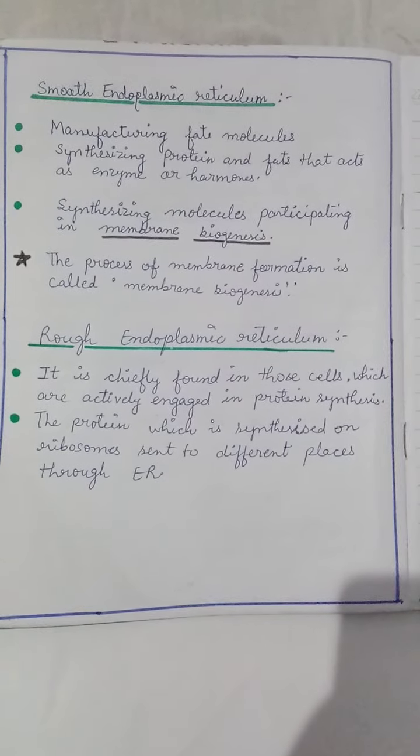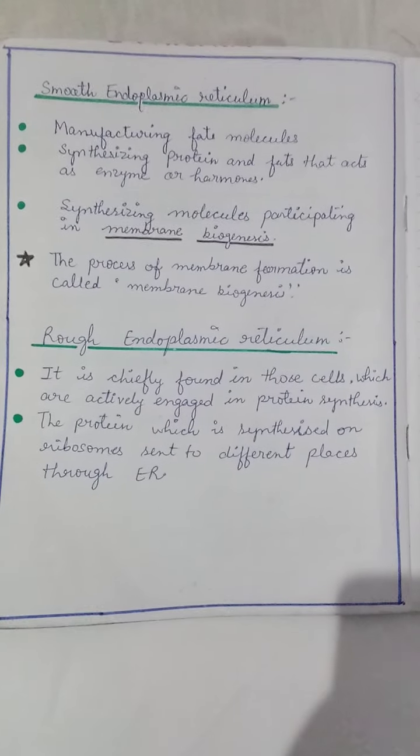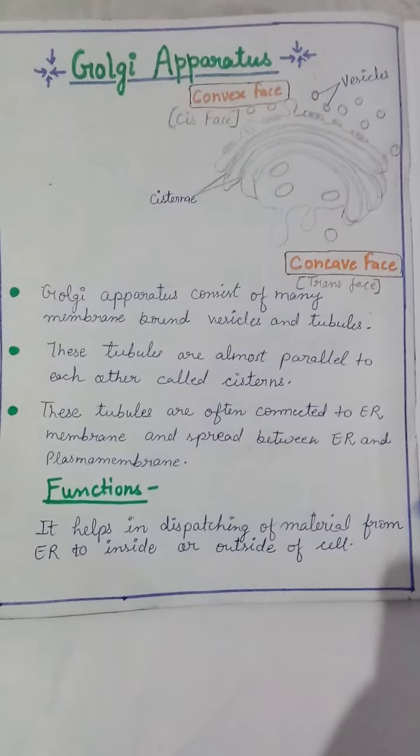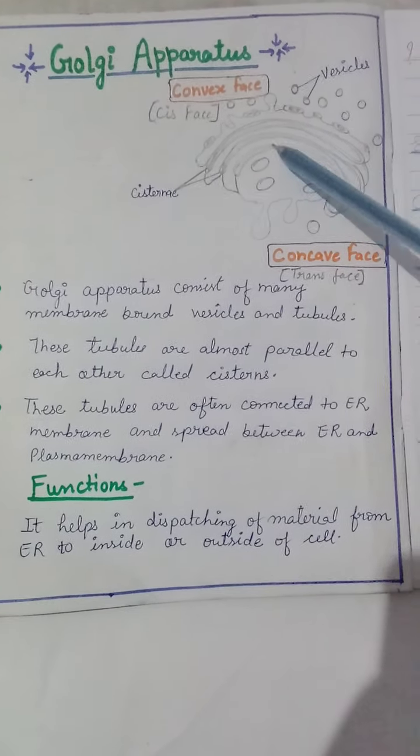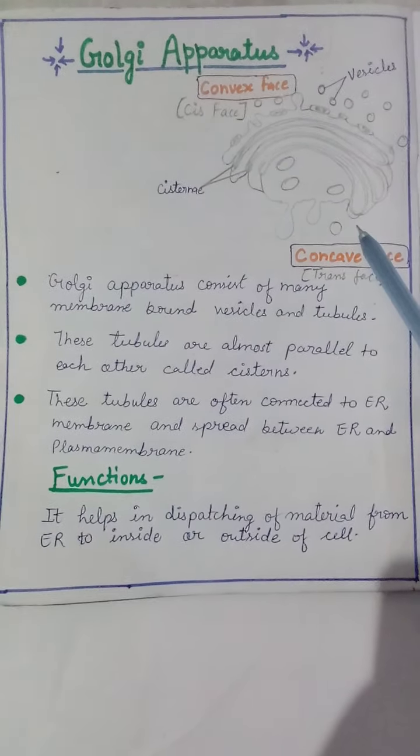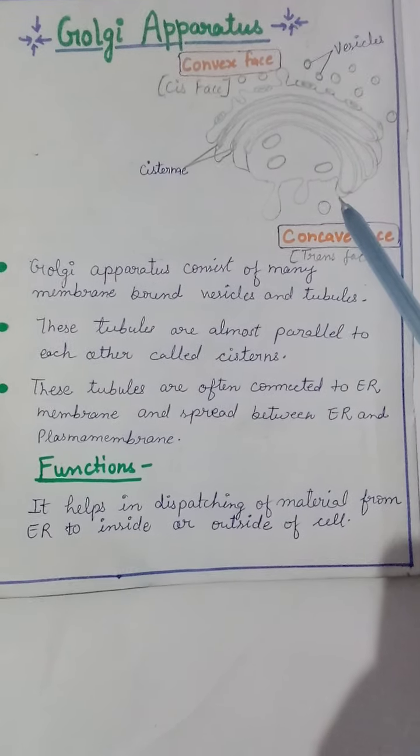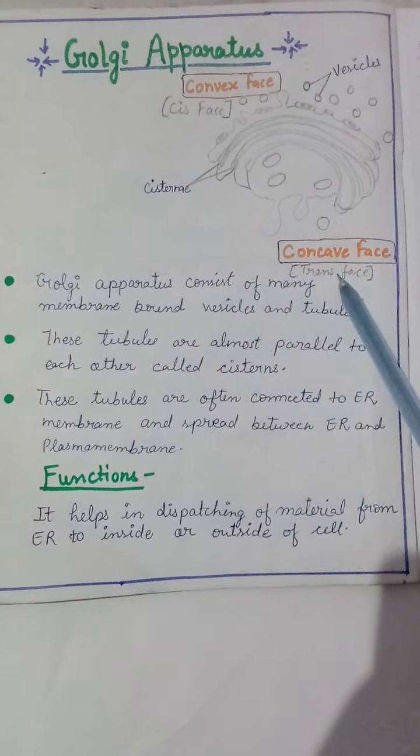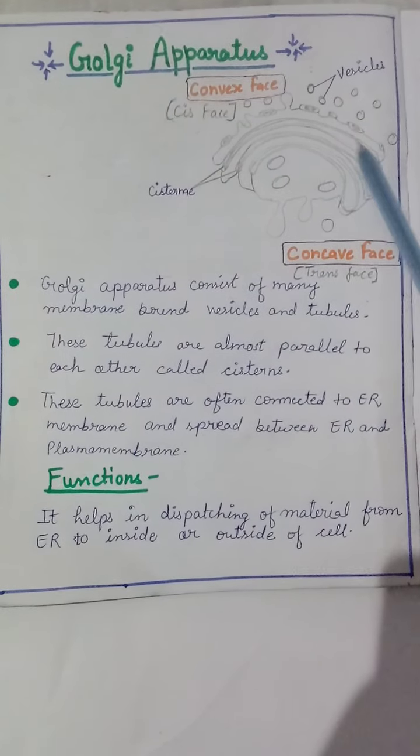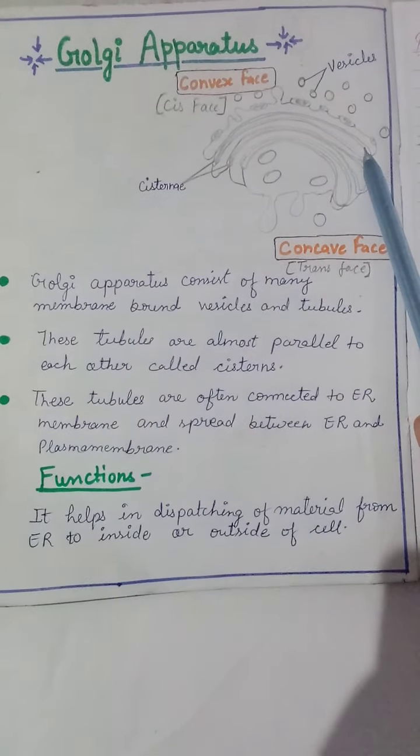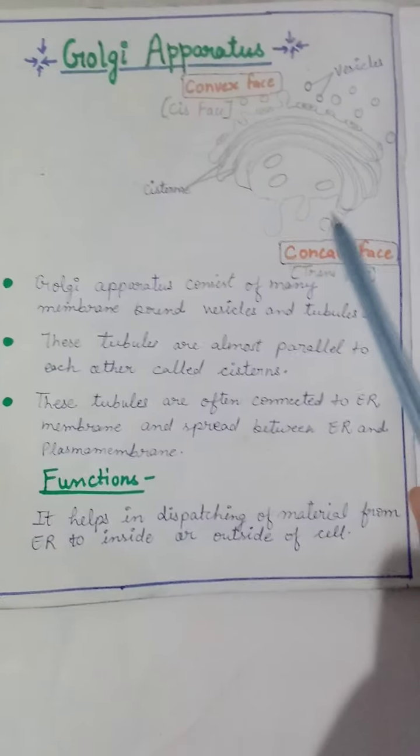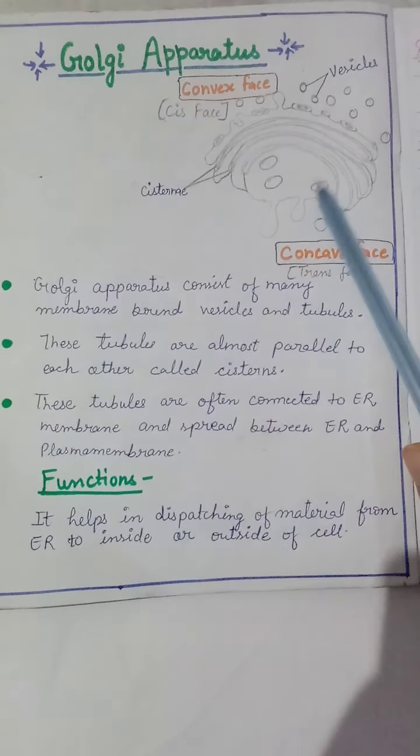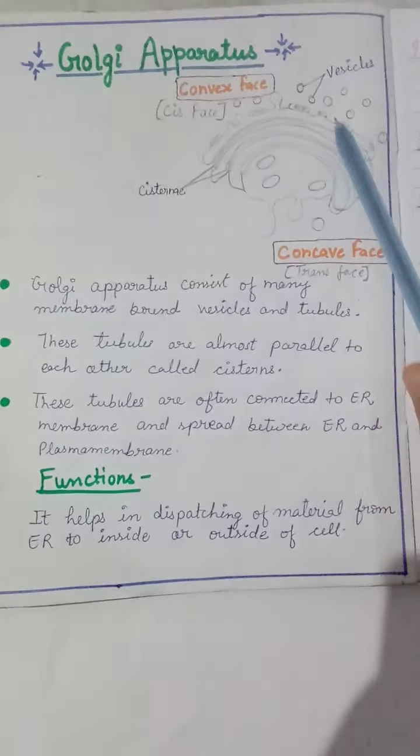We will see the next cell organelle, which is the Golgi apparatus. Children, you can see the diagram of the Golgi apparatus. This is a cap-like structure. You can see this is a concave surface, and this is a convex surface. The concave surface is deep inside.